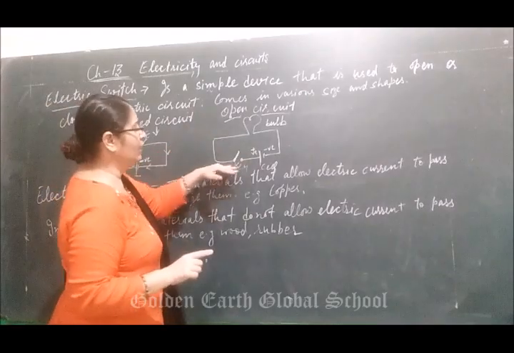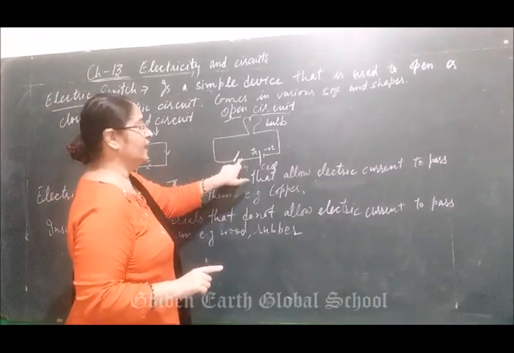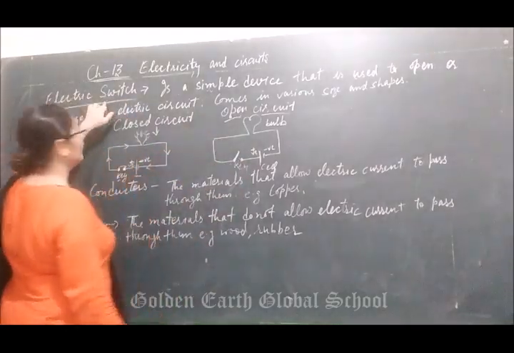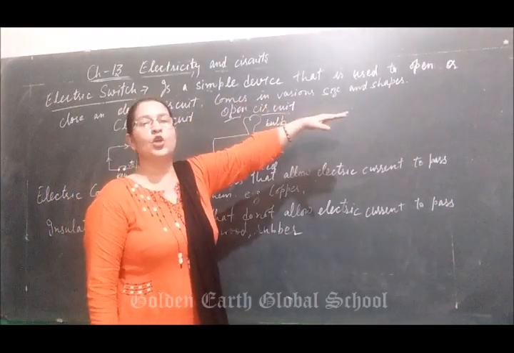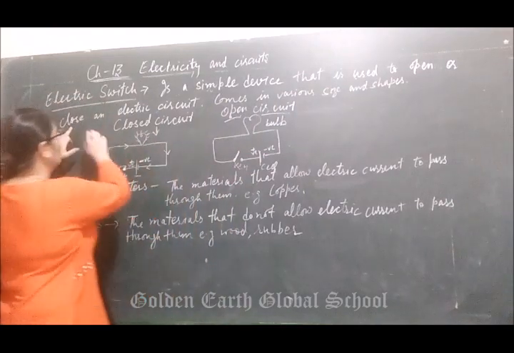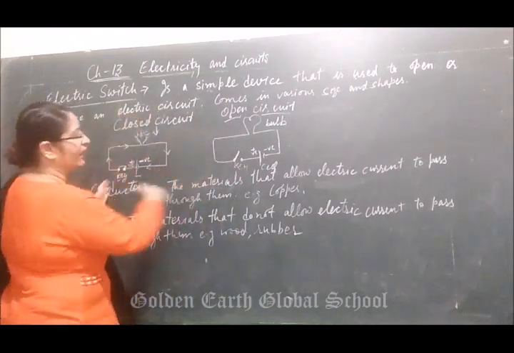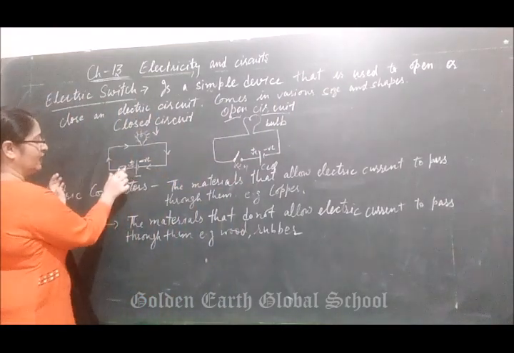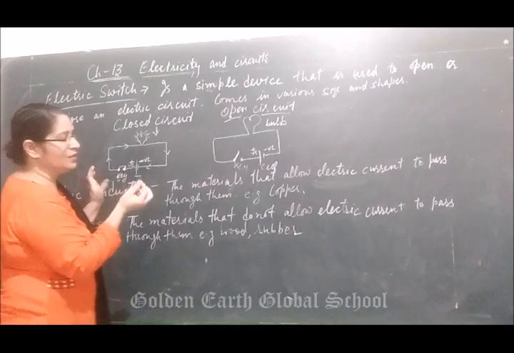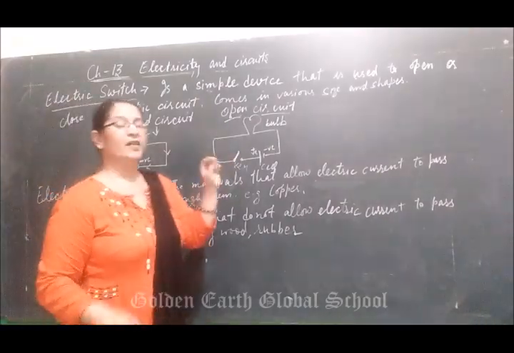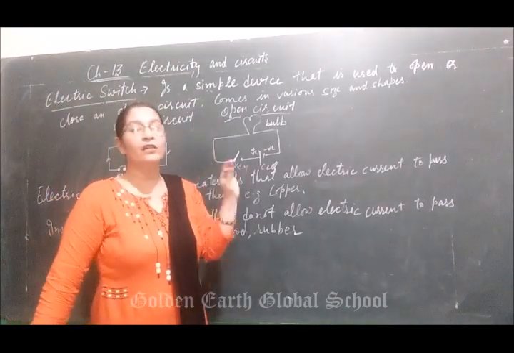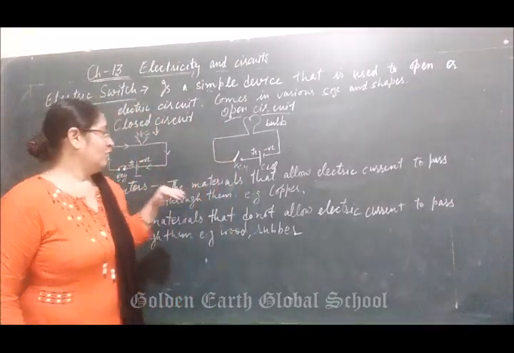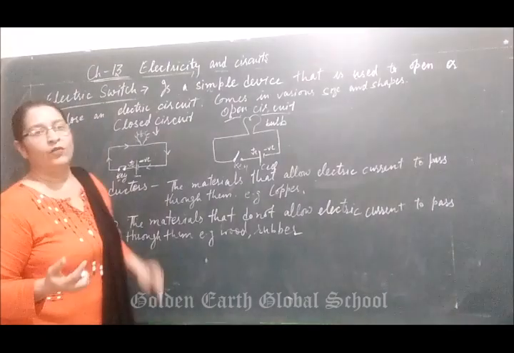For opening and closing a circuit, we need an electric instrument called an electric switch. What is an electric switch? It is a simple device that is used to open or close an electric circuit. Here I showed you the simple dot-like structure, but at your home these are the electric switches, which are made of insulator. And next our topic is materials and electricity.